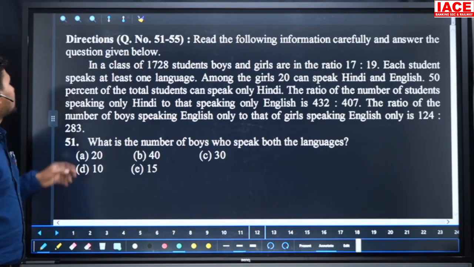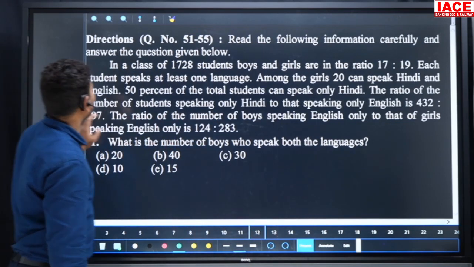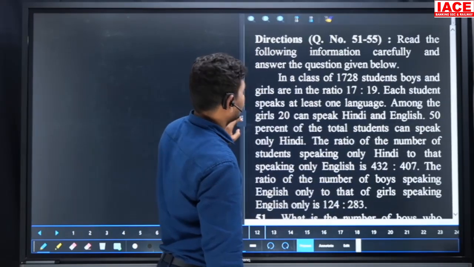Next, we have a certain data to calculate values. We should simplify the total data to find an answer.